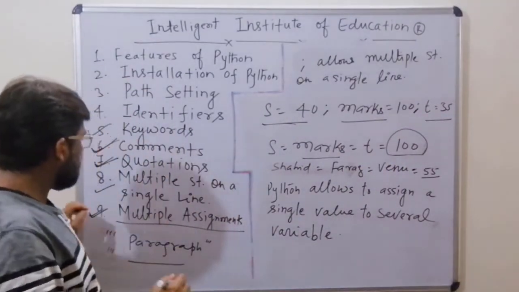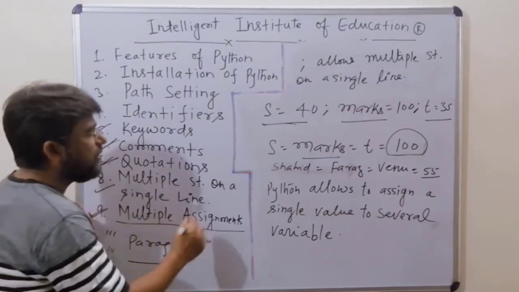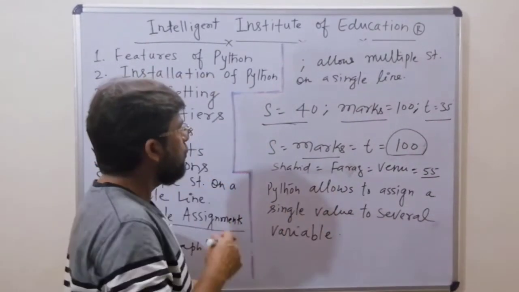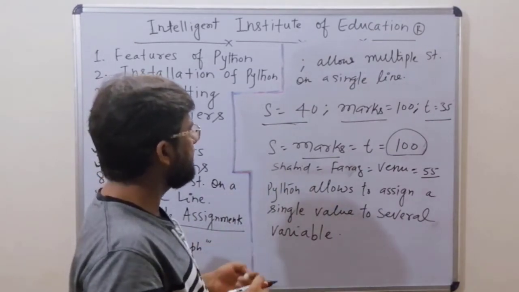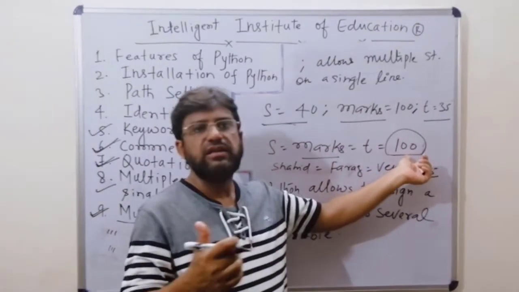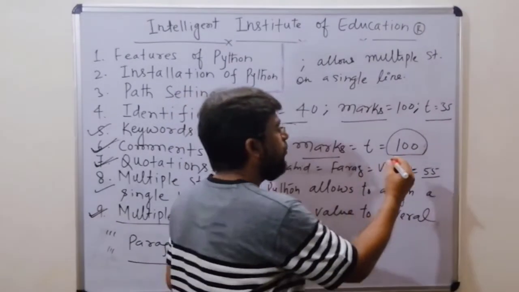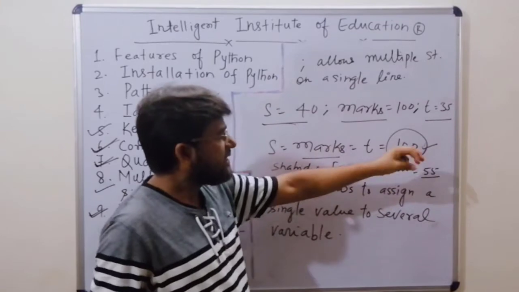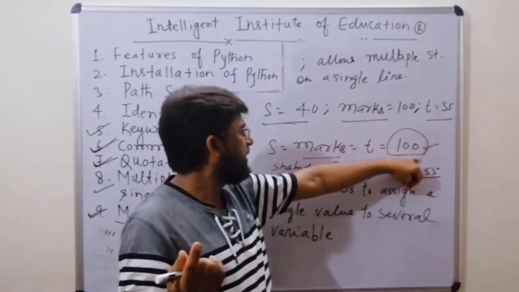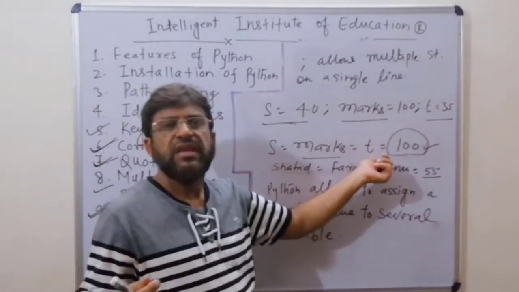Now, at the last point, I want to explain multiple assignments. It means we have three different variables with only one value. For example, the value 100 I want to represent on three different variables.